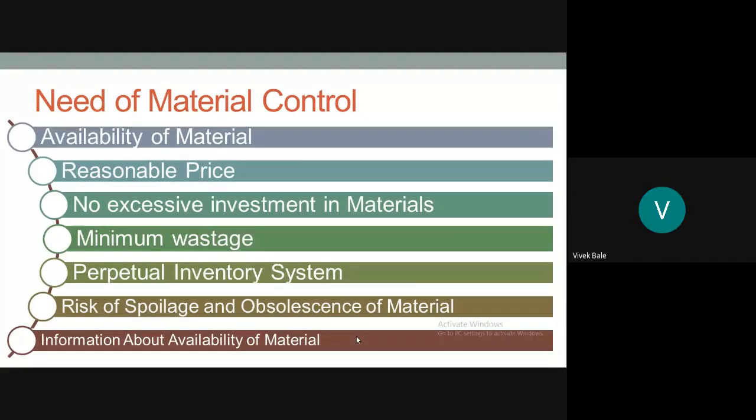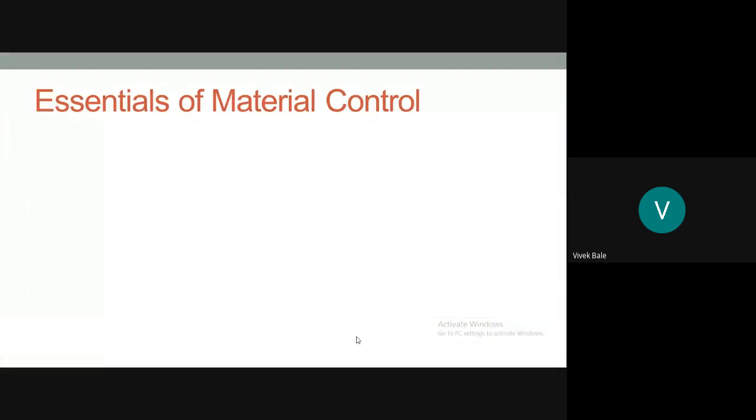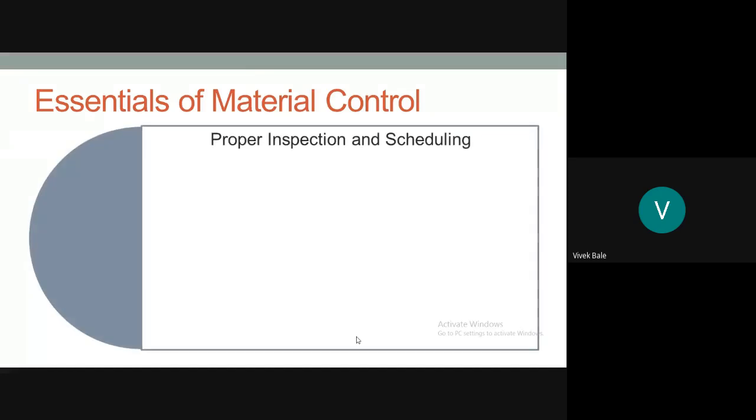Yes, sir. Okay. Now the second point in material control is essentials of material control. Essentials means what you require to control the material. The first point is proper inspection and scheduling.